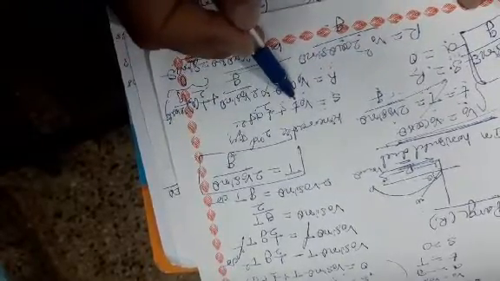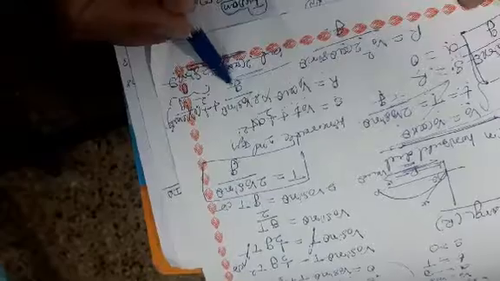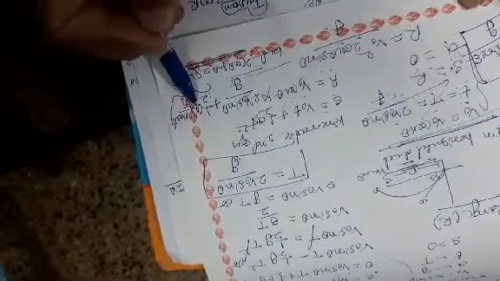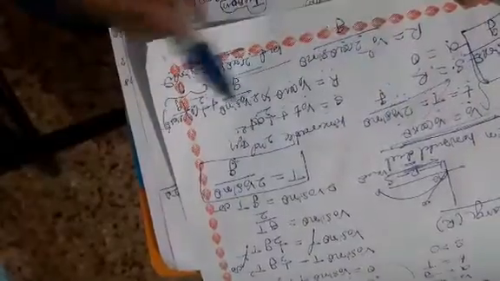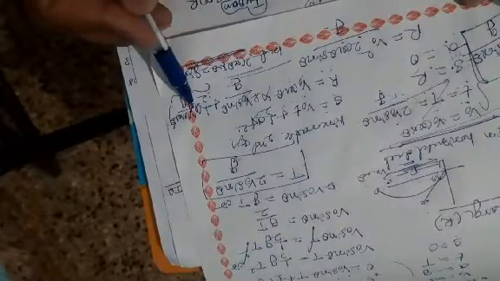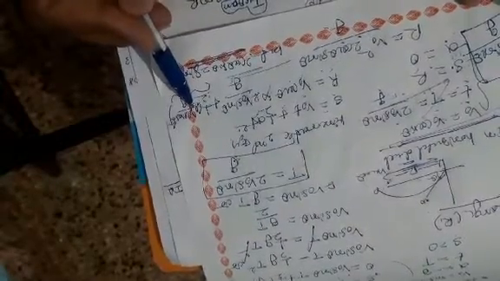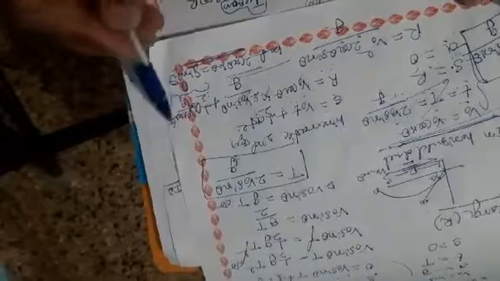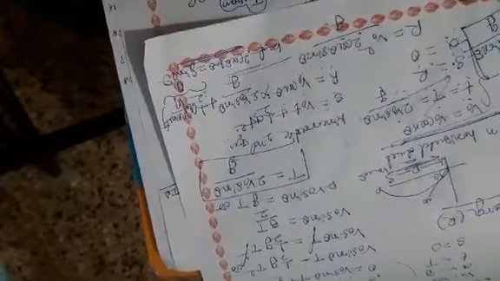Into the time, which is 2 v naught sin theta by g, plus 1 by 2 times acceleration, which is 0, times the time value. Any term multiplied by 0 is 0 in this product.